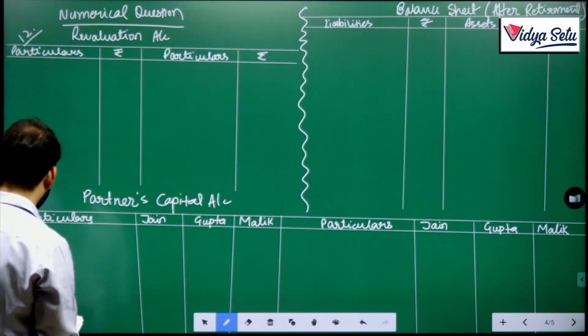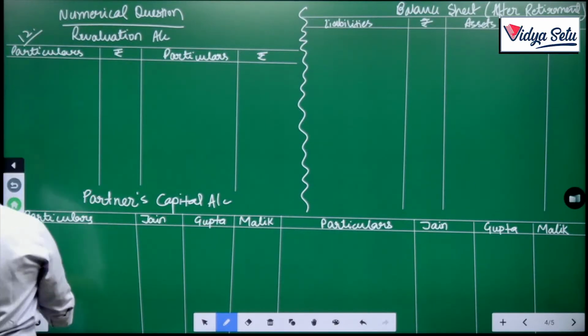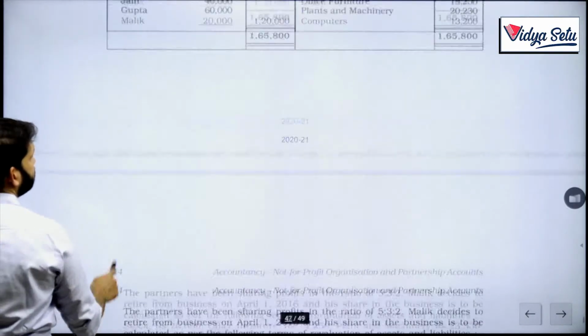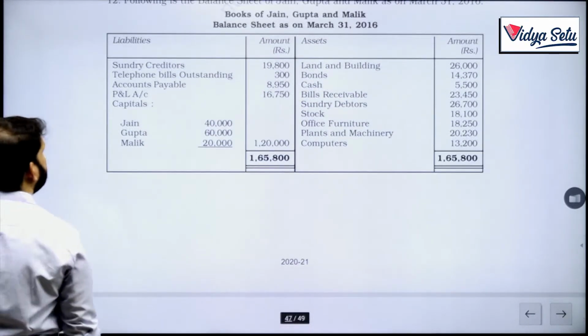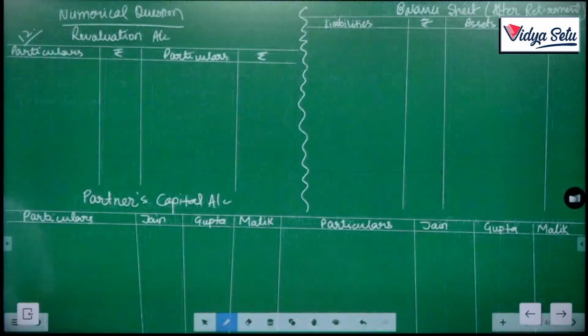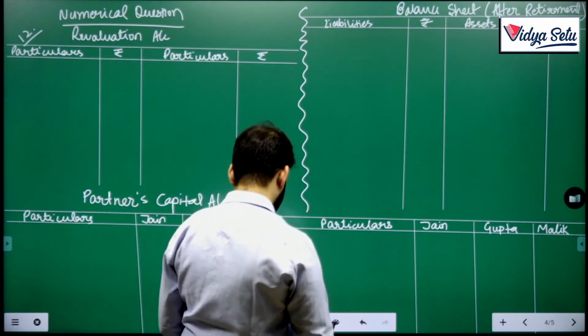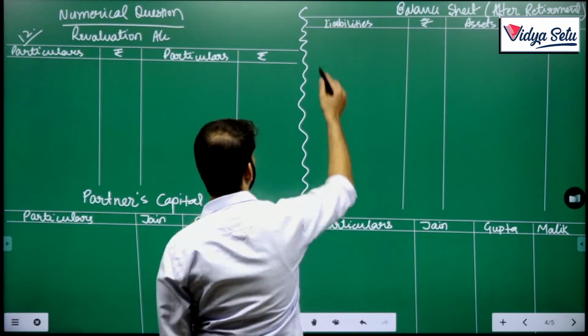So the revised figures have been given from what we have there in our balance sheet. So let's put our balance sheet figures first. Creditors, telephone bills outstanding, accounts payable. So, sundry creditors.